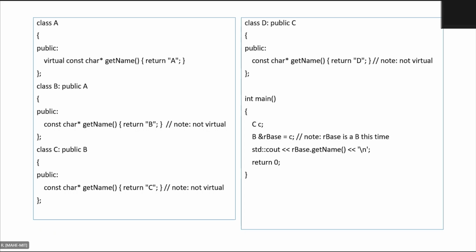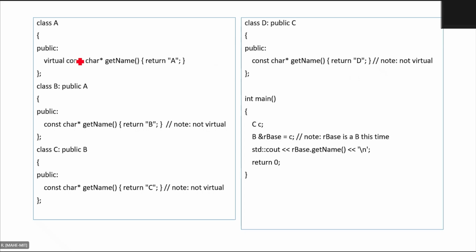So look at this example. Class A has the virtual keyword on get name. Similar example. Only thing is the virtual keywords are sometimes there and sometimes not there. So only in class A virtual is there. Class B, there is no virtual. Class C, there is no virtual. Class D, again there is no virtual.